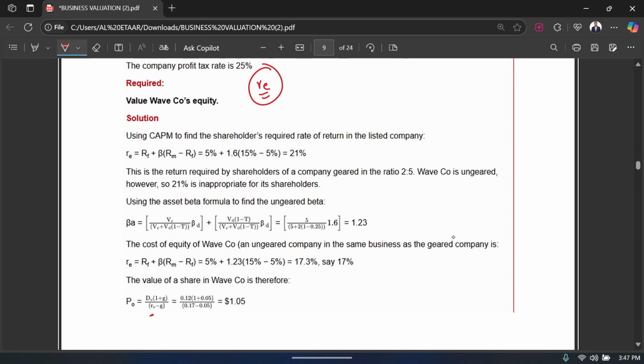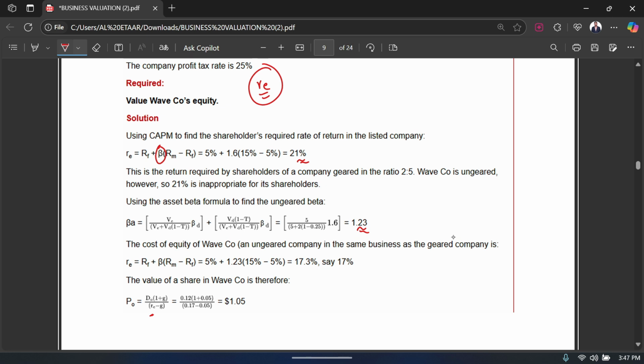We are just going to quickly go through the working because I'm assuming you already know how to do that. So RE is equal to RF plus beta times the market return minus the risk free rate. That's how you get your RE. But obviously for calculating the RE, you need the beta asset, and for the beta asset you have to do all this working, which is 1.23. You would know all those steps where you ungear and then re-gear. But over here, you do not need to re-gear since the company is 100% equity finance. There is no debt, so you do not need that step.